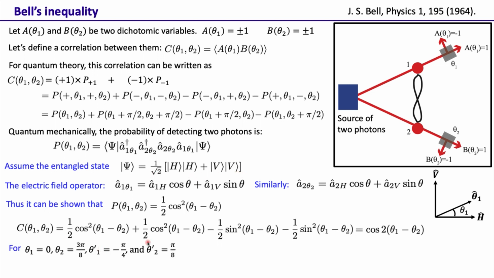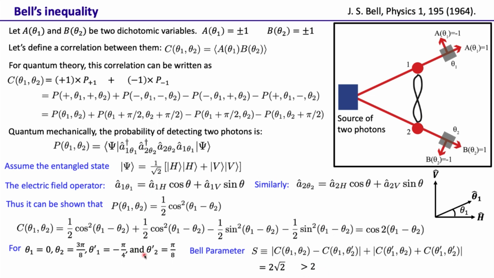Now if we consider theta 1 to be 0, theta 2 to be 3 pi by 8, theta 1 prime to be minus pi by 4, and theta 2 prime to be pi by 8. This is just a set of values for theta 1, theta 2, theta 1 prime and theta 2 prime. For this set, we find the Bell parameter, which combines the theta 1 theta 2, theta 1 theta 2 prime, theta 1 prime theta 2, and theta 1 prime theta 2 prime terms. Here we have derived the expression only for C theta 1 theta 2, but we can have very similar expressions for C theta 1 theta 2 prime, and so on. If you use this set of parameters, we find that the Bell parameter is actually 2 root 2. And of course, this is greater than 2.